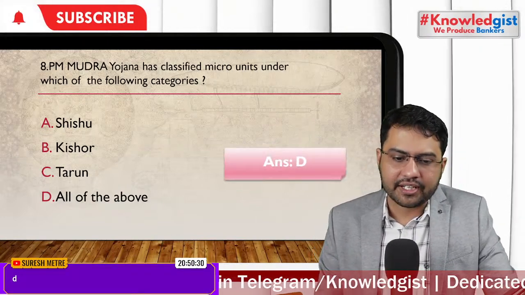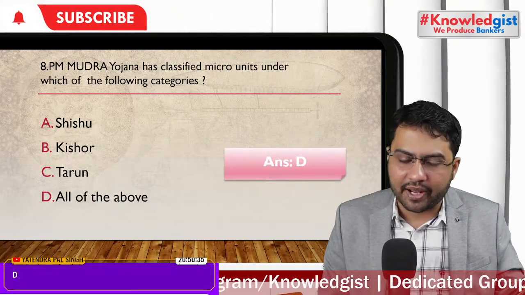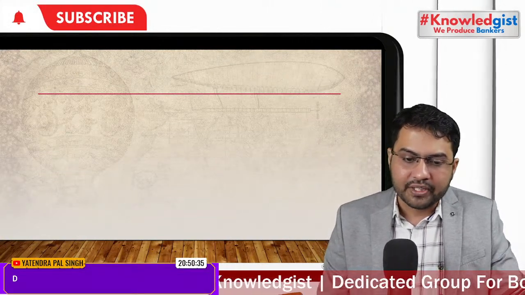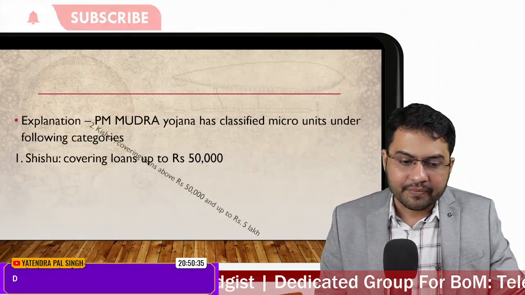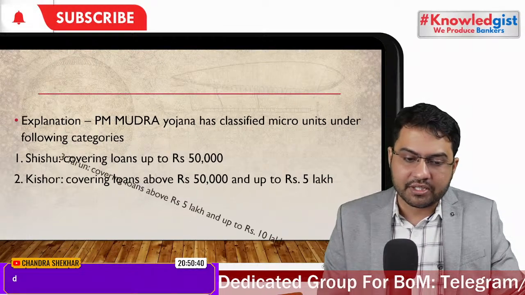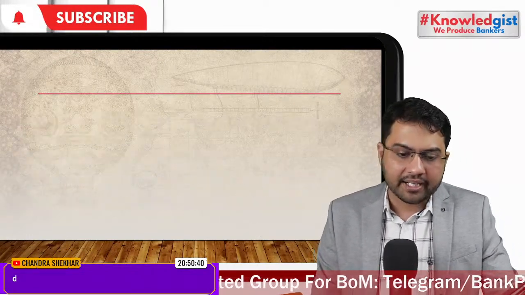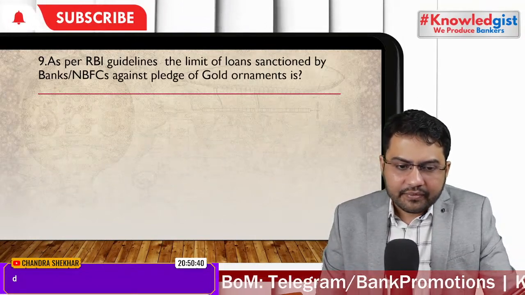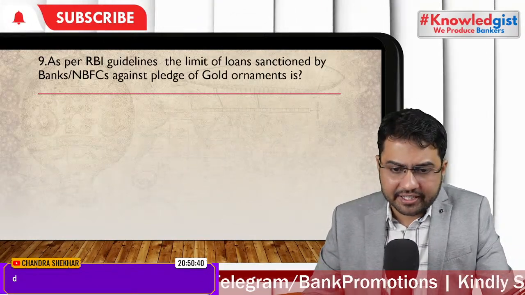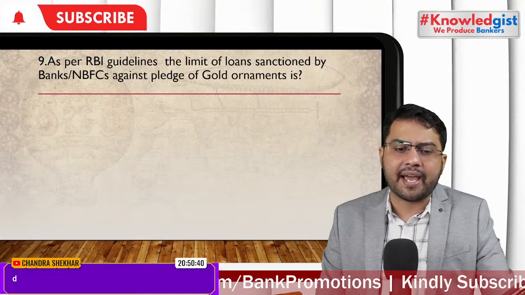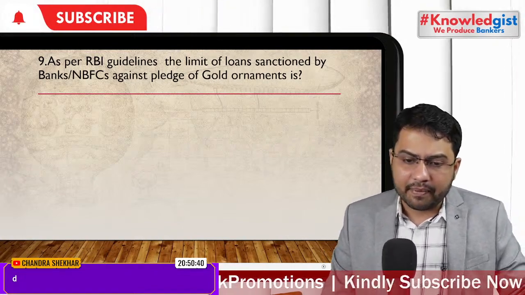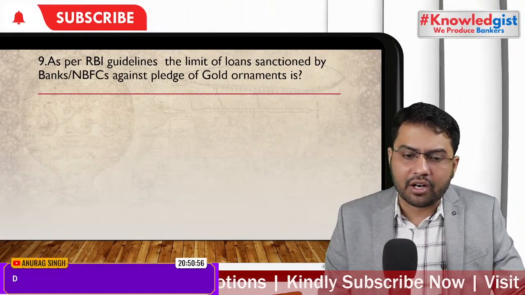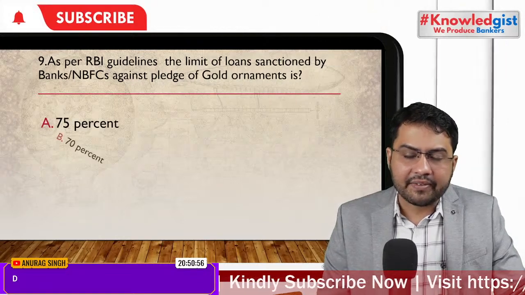So here, yes, it is all of the above. They categorize them: Shishu, Kishore, and Tarun. Shishu covers loans up to 50,000, Kishore 50,000 to 5 lakh, Tarun 5 lakh to 10 lakh. As per RBI's guidelines, the limit of gold loans sanctioned by banks and NBFCs against gold ornaments is 75% LTV.